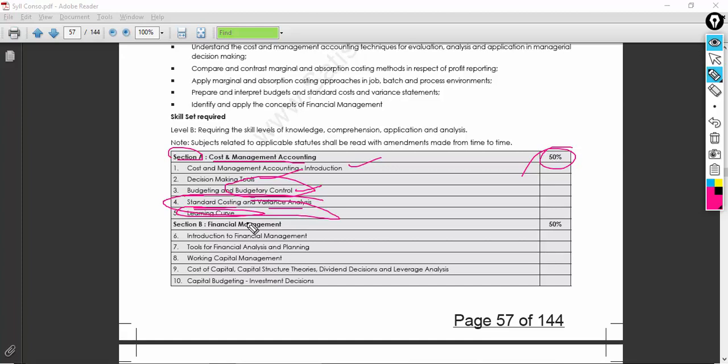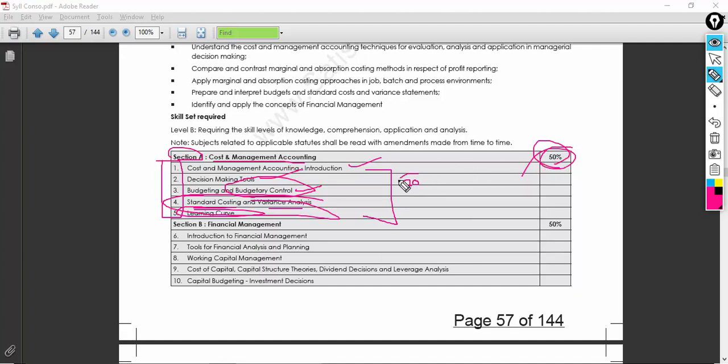In case you give a minimum time to the learning curve, at least you can get very good marks in it. Having said that, we have a total of 5 topics in cost and management accounting, which carries 50 marks. And in the worst case, I'm talking about the worst case, guys, you will be in a position to get 20 marks. I'm just taking the least number, 20 marks. So 50% is nothing but 50 marks.